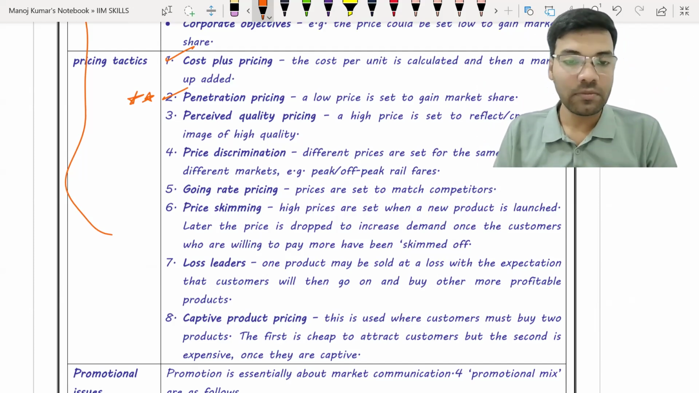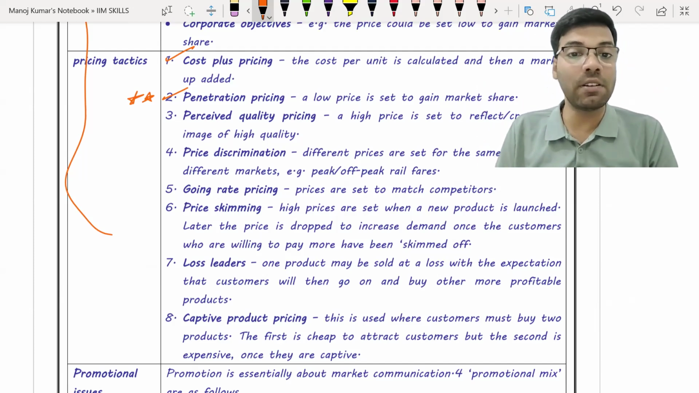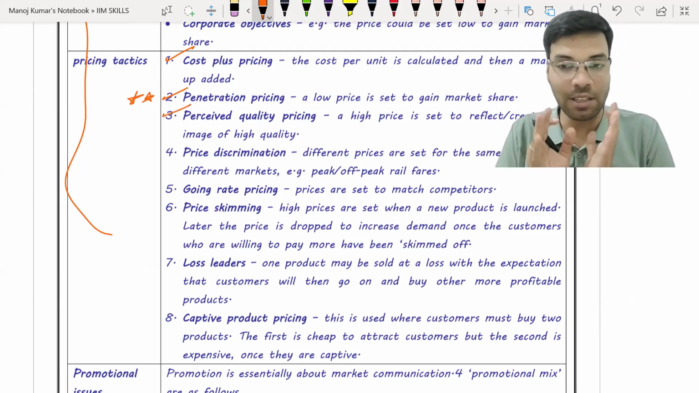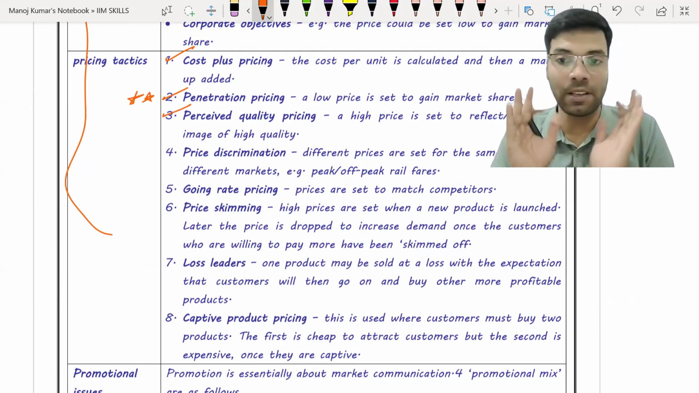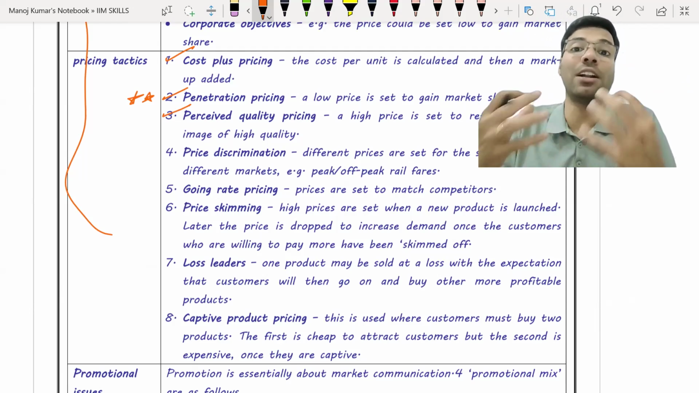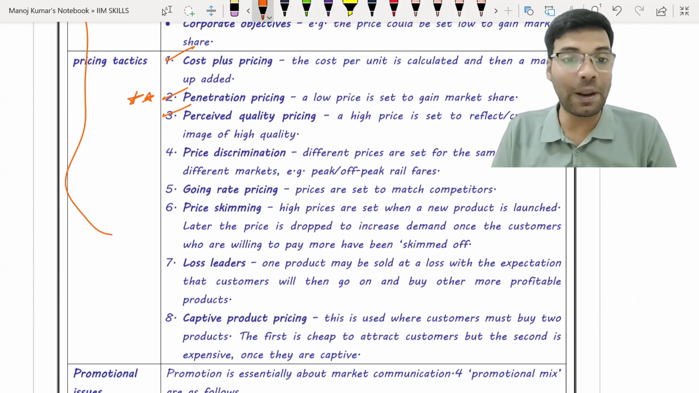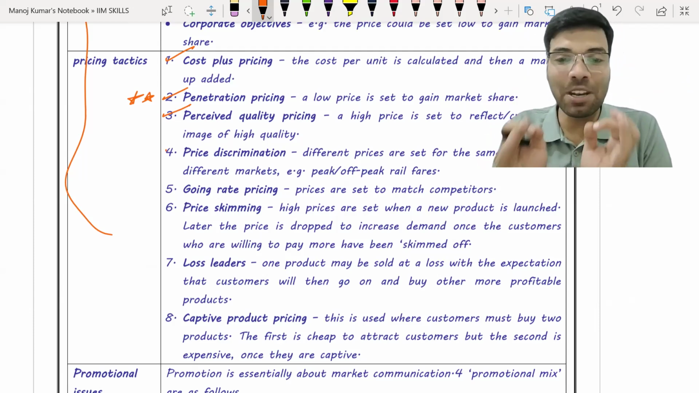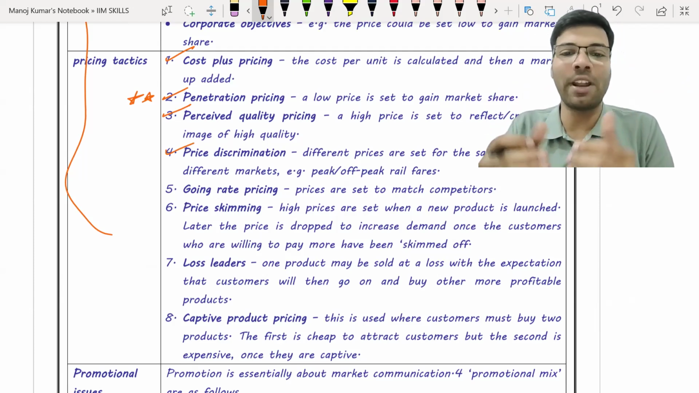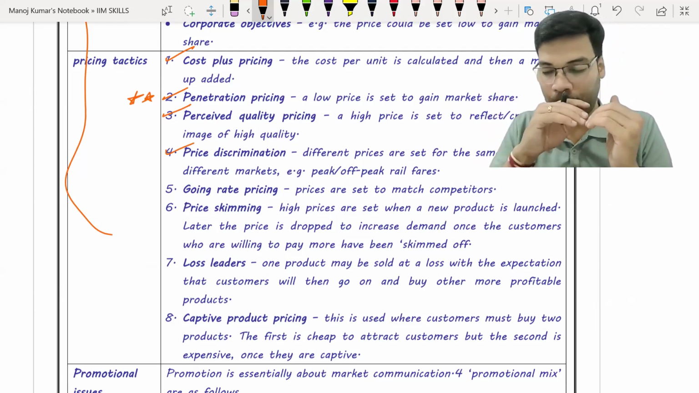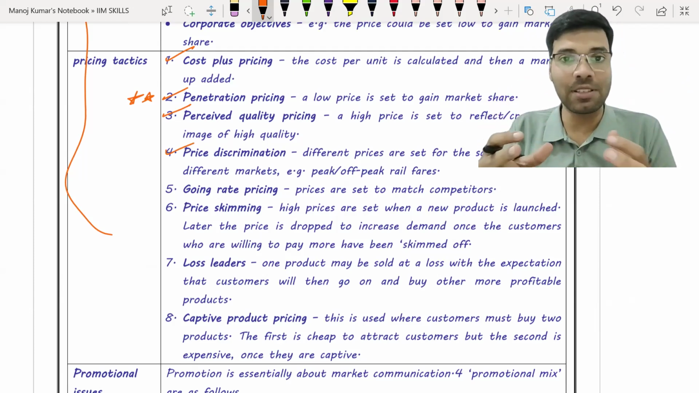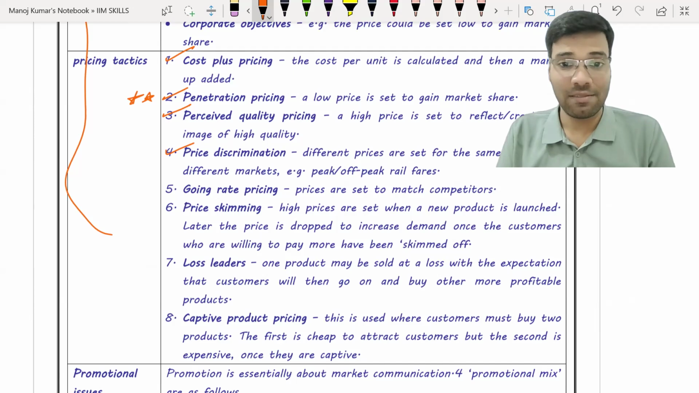Next comes perceived quality pricing. Perceived quality pricing is nothing but setting a high price in order to create an image that this product has high quality. Next comes price discrimination. Price discrimination is nothing but the same product you are selling to different customers at different prices.